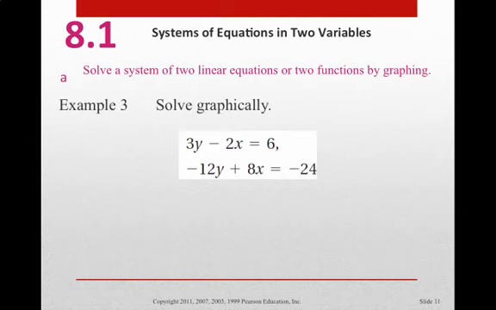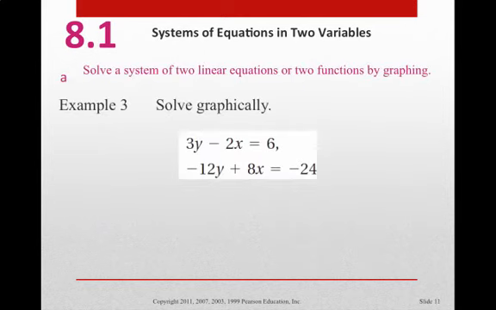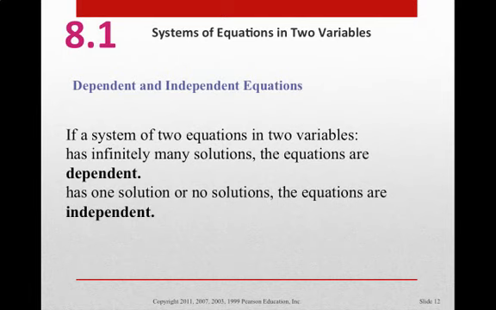Okay, so let's move on. We want to solve these graphically. And now if we want to solve these graphically, let's see what that looks like. If you look at this graph here, you can say that this has one solution, and therefore the graphs intersect at one point, and it is independent. So let's go back and make sure that we clear up anything that's going on. If a system of two equations in two variables has infinitely many solutions, they are dependent. If it has one solution or no solutions, they are independent.